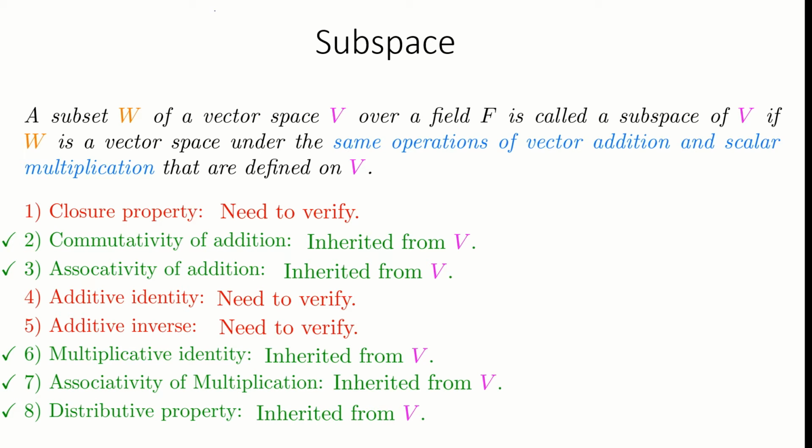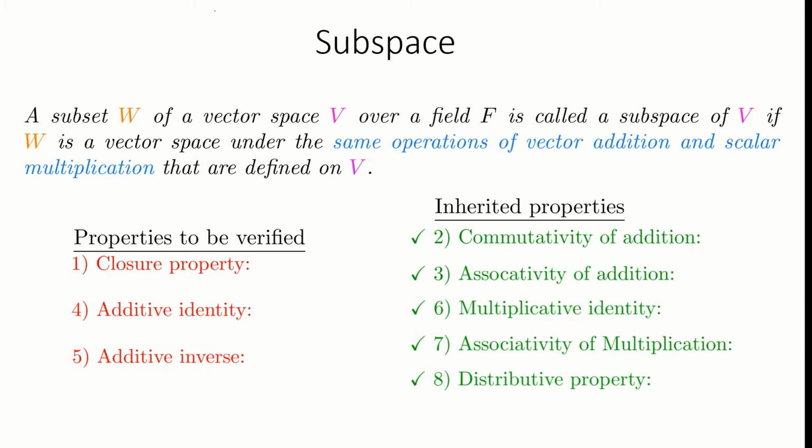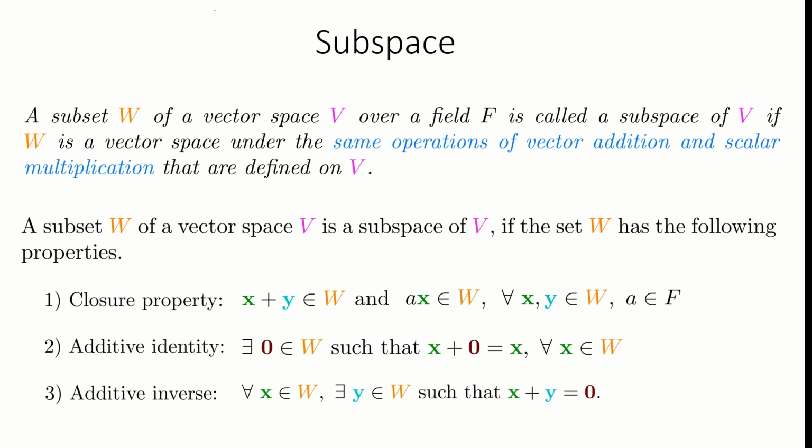You see that if a set W is a subset of a vector space V, then it readily has the properties of commutativity and associativity of addition and associativity and distributiveness of scalar multiplication. Multiplicative identity also remains the same for the subset W. Therefore, we only need to verify that the subset W is closed under vector addition and scalar multiplication, and the existence of the identity vector and the inverse for each element of the subset W.